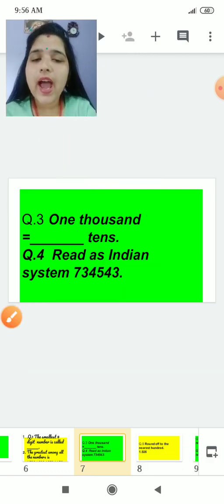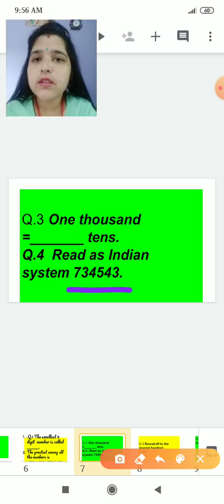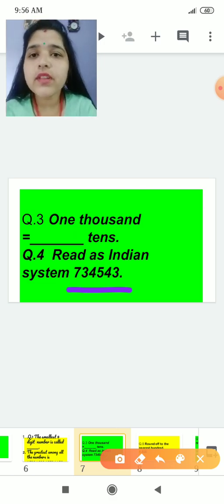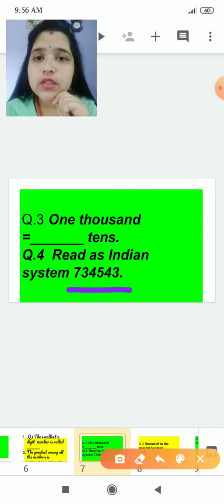Now read as Indian system. It is saying read as Indian system. Now what is the Indian system of numeration? Ones, tens, hundreds, thousands, ten thousands, lakh, ten lakh, crore. This is for the Indian numeration system. When we talk about millions, it will be the international system.